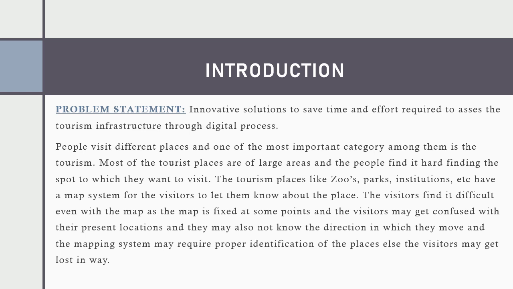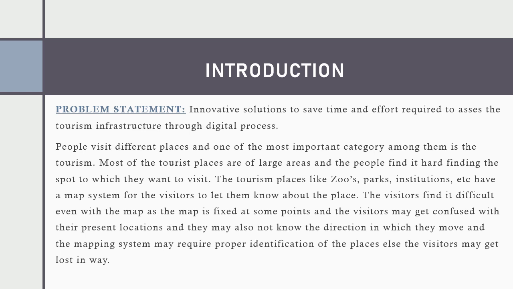have a map system for the visitors to let them know about the place. The visitors find it difficult even with a map as the map is fixed at some points and the visitors may get confused with their present locations and they may also not know the direction in which they move, and the mapping system requires proper identification of the places as the visitors may get lost on the way.